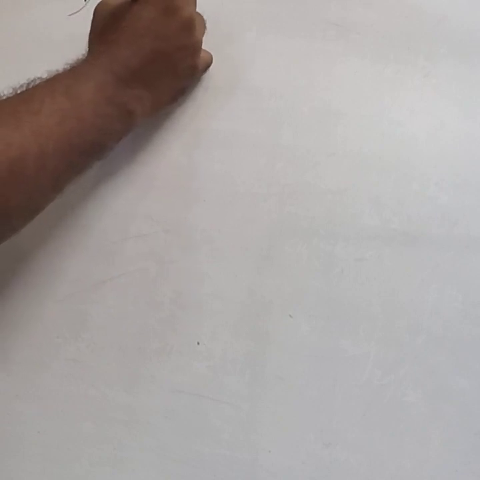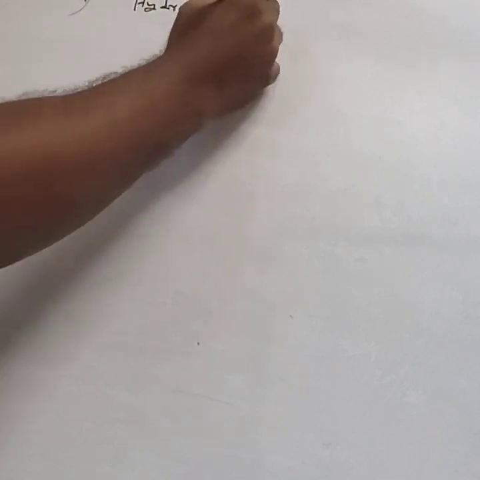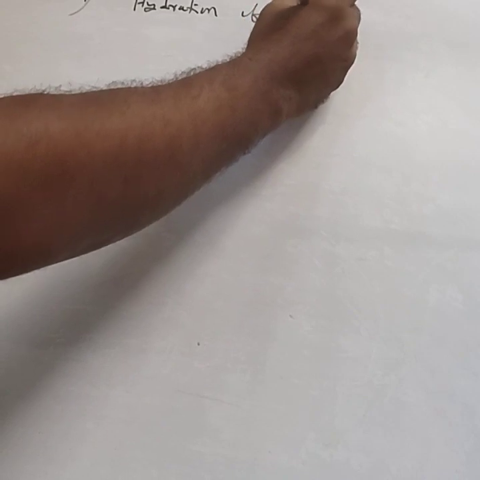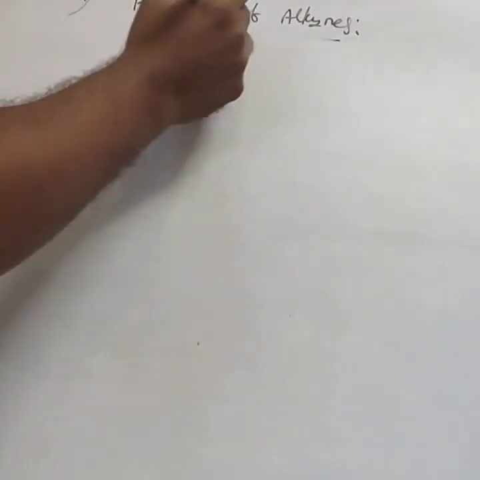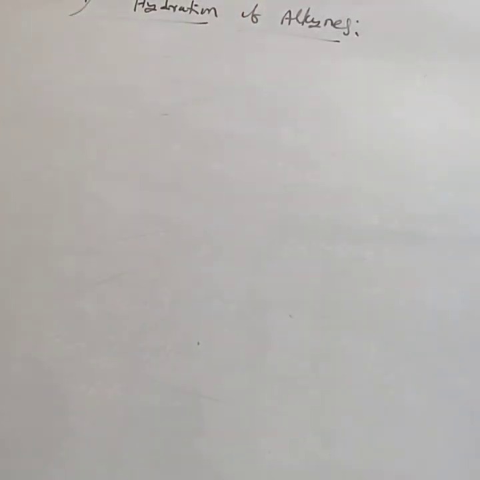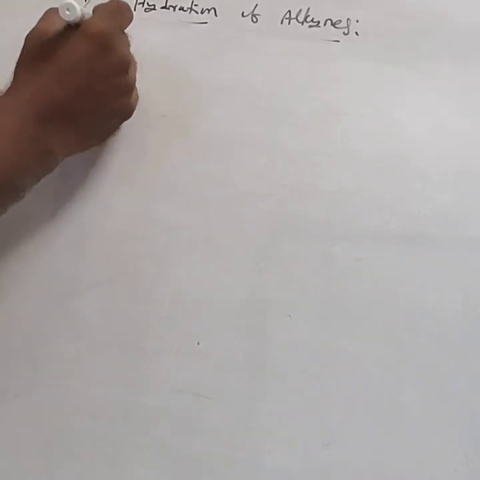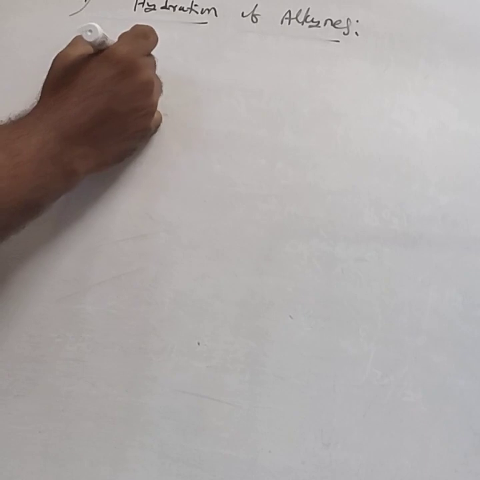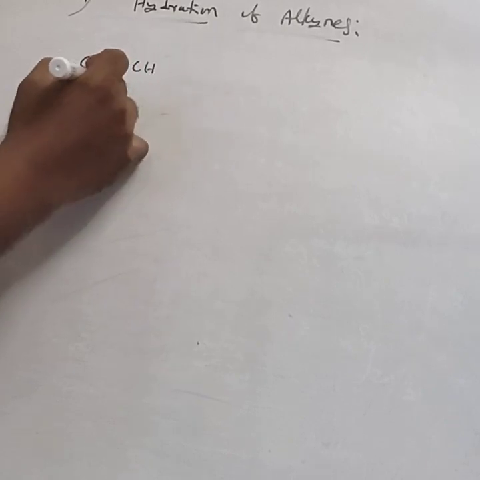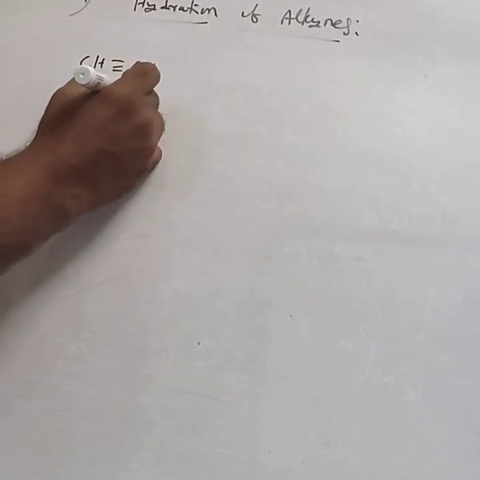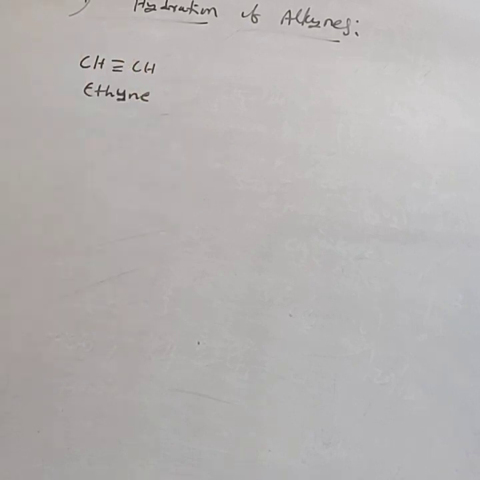One more method, by hydration of alkynes. Hydration is also important for the competitive exam. Hydration of the alkynes. Alkyne means triple bond. For example, CH triple bond CH. This is ethyne. Already in first year you have studied this one.